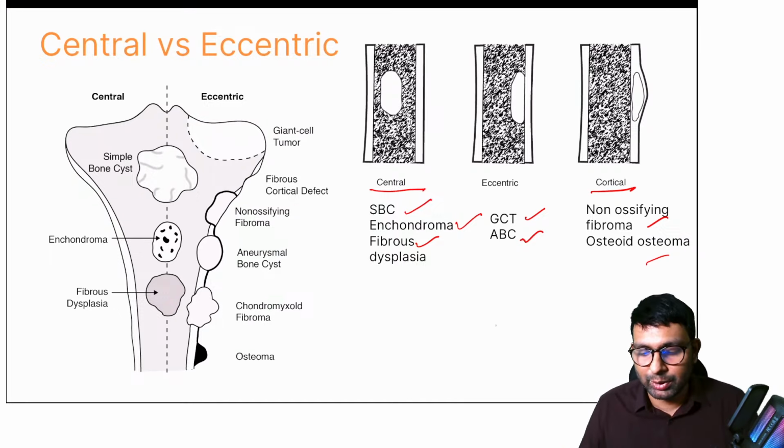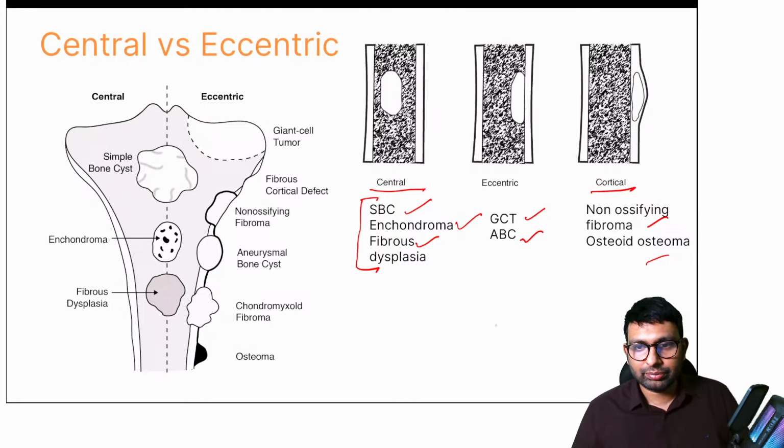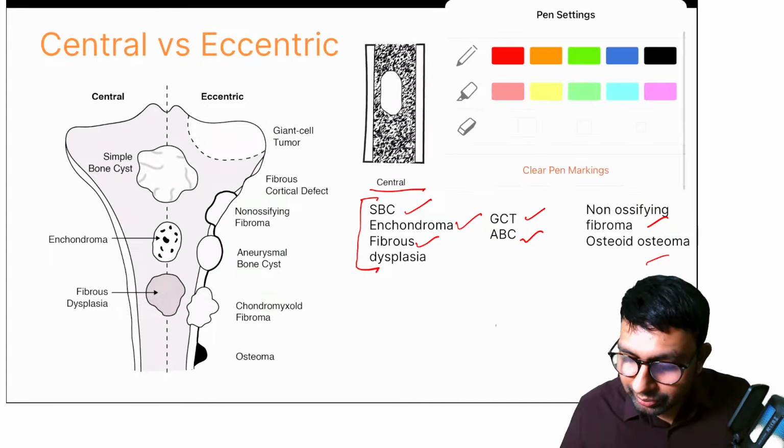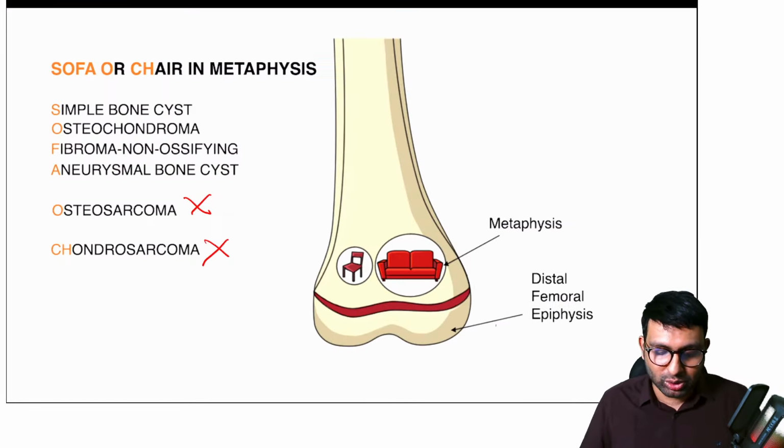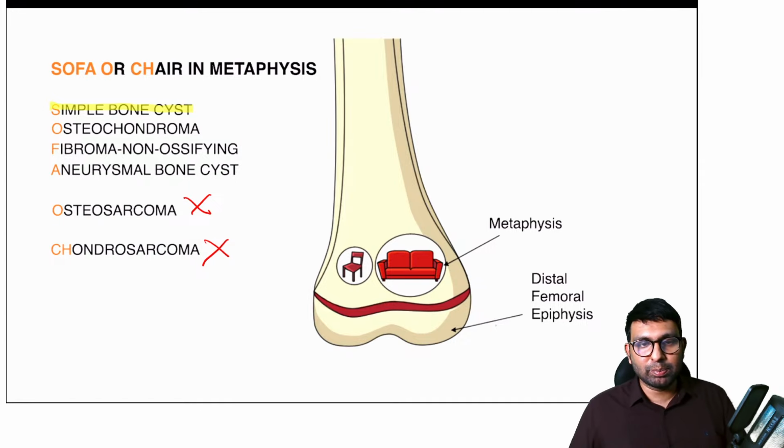Do you think it's something else? Because central tumors are these three. See, the one thing common in this chart, do you notice, is, yes, Dr. Jain is right. It is simple bone cyst. Here also simple bone cyst is seen. Here also simple bone cyst is seen. So the answer here will be simple bone cyst.